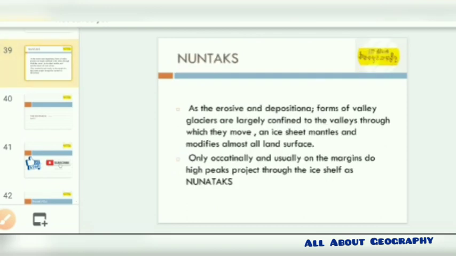Lastly we have the nunataks. Nunataks are occasional high peaks that project through the ice sheet over the margin. This is basically an erosional and depositional feature of the valley glaciers, and it is largely confined to the valleys that have modified almost all the land surface.